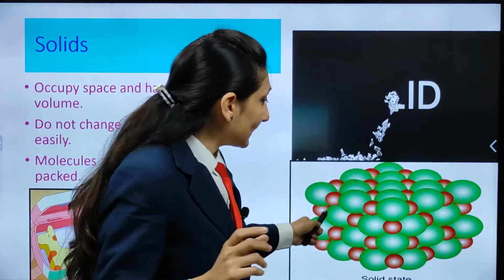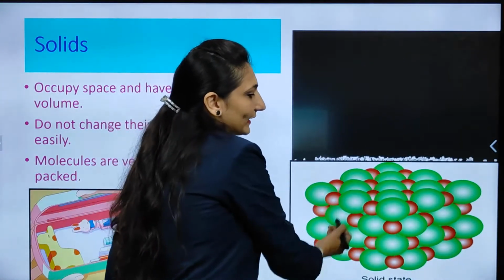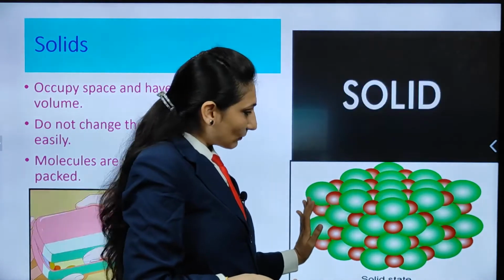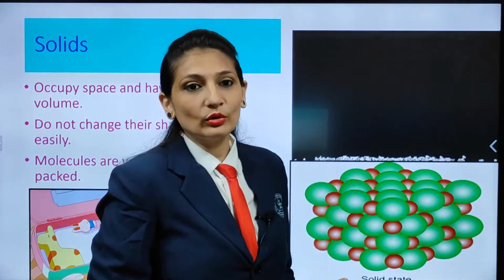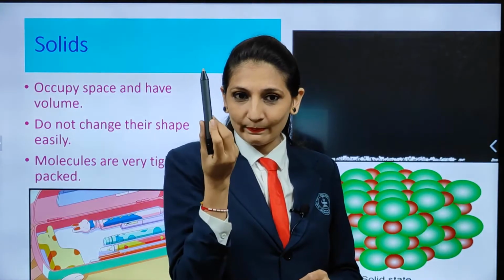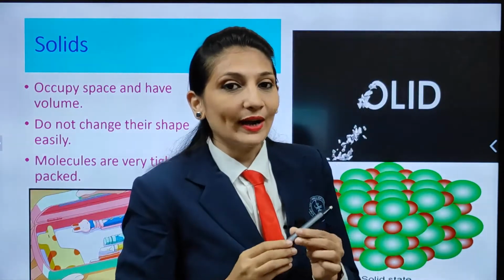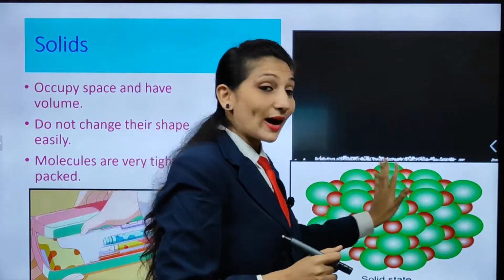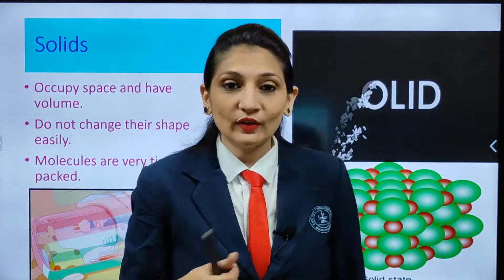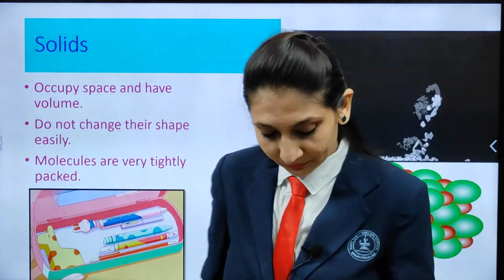This is solid. See, these are the molecules of solid states, which are tightly packed. Yes, you can see that. That is why this tightly packed molecule does not allow any change. Suppose this pen is also solid in state. Can I change the shape of this pen? No, it's not possible. I cannot change it easily. Why? Because molecules of this pen also are tightly packed like this. Because of this, I cannot change the shape of this pen easily. So, this is called solid state.